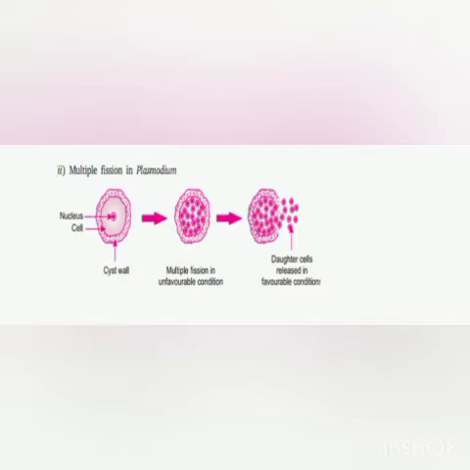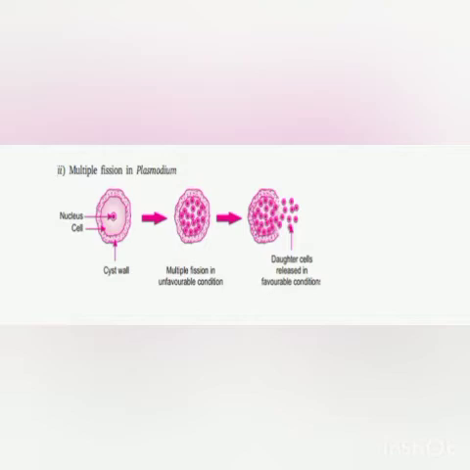Then the cytoplasm surrounds each nucleus, and a small membrane is formed around each nucleus, and it forms a very small cell. Is it clear? In this way, a large number of daughter cells are formed inside the plasmodium cell, and it will develop a very tough cyst wall, which will help the cell to tide over unfavorable conditions.